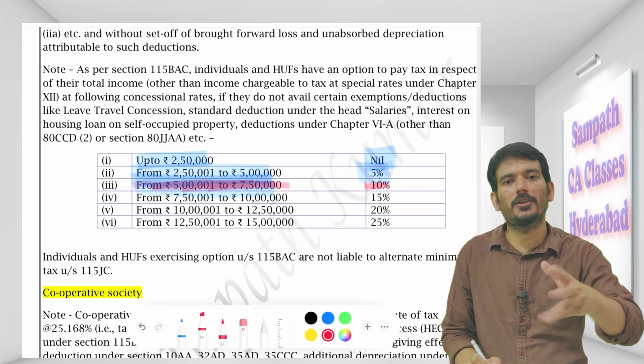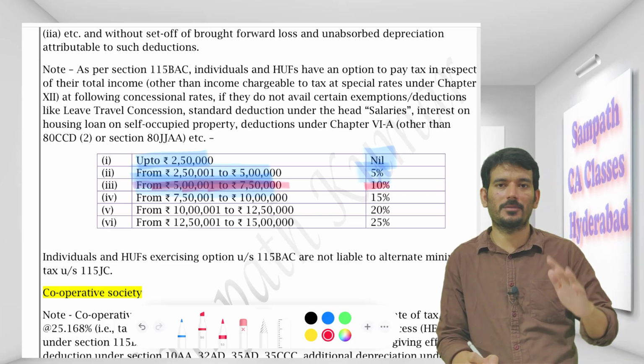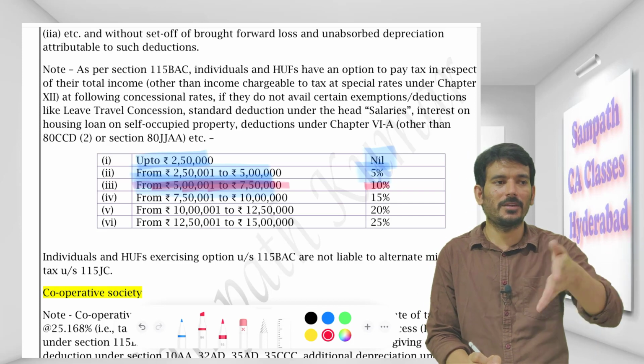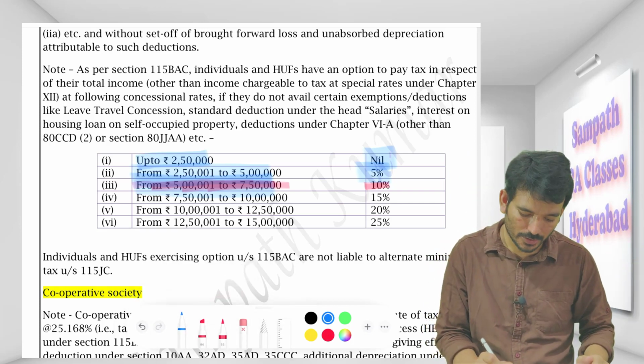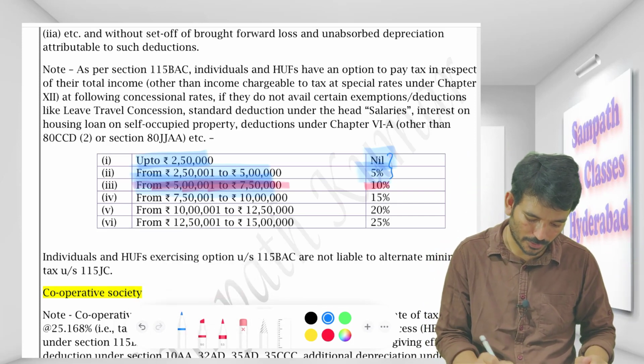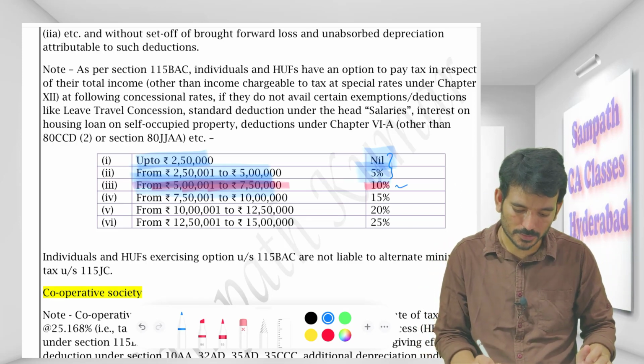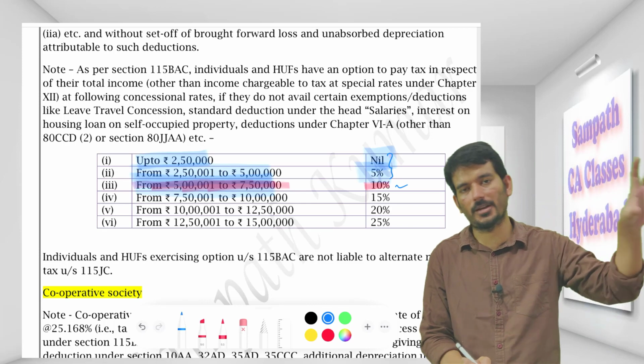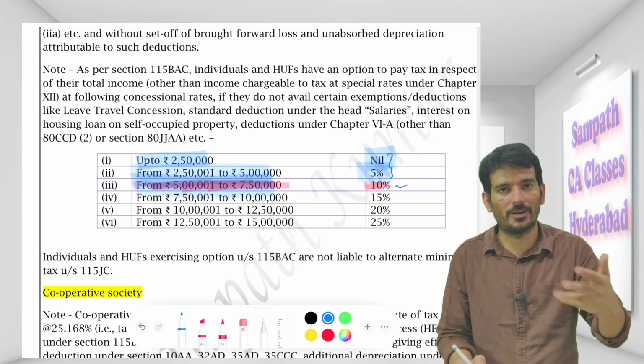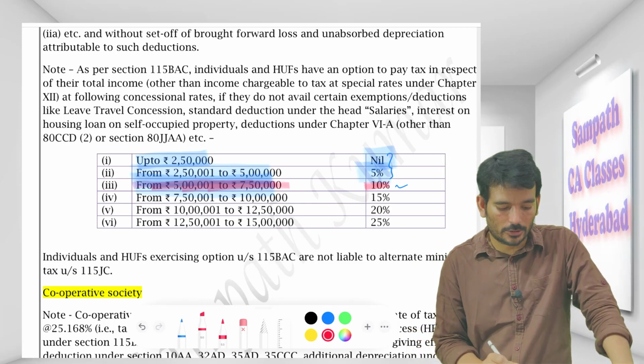If your salary is less than 5 lakh, take an example, your salary is 40,000 per month, then there is no point in you coming here or there, because anyway you are getting into the first two categories only. But if your salary happens to be 9 lakh, then it's better that you come to this. But you need to consider other things as well, like what are the benefits that you are getting. Yeah, so I'll come back to this.